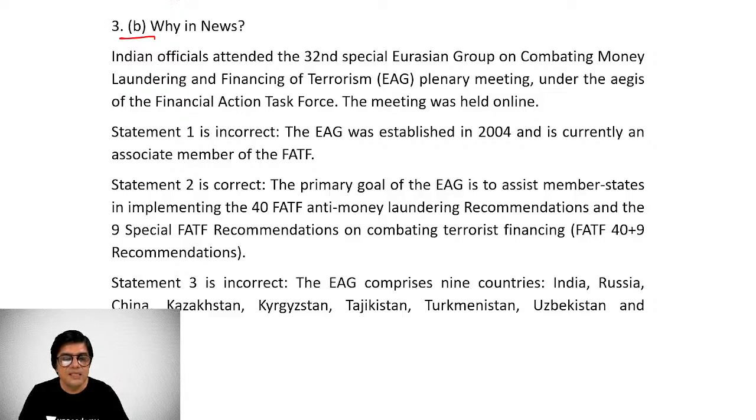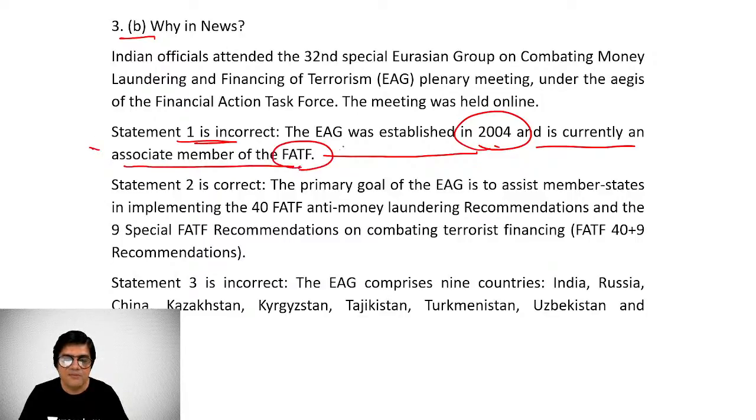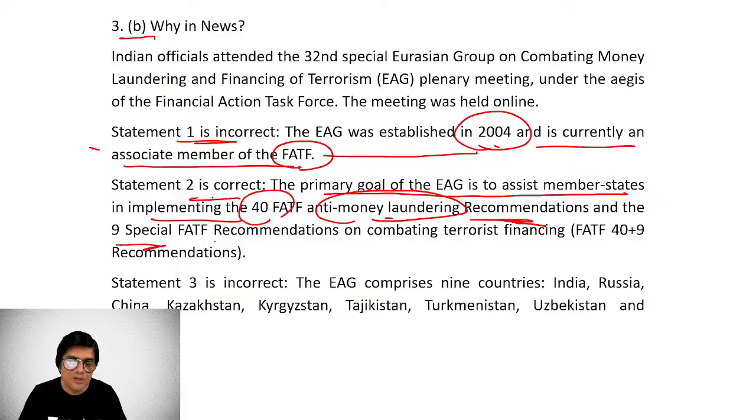Statement 1 is incorrect because EAG was established in 2004 and is currently an associate member of the FATF. Statement 2 is correct because the primary goal of EAG is to assist member states in implementing 40 anti-money laundering recommendations and 9 special FATF recommendations on combating terrorist financing.